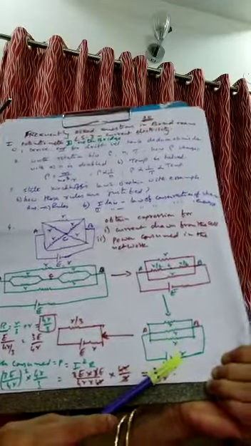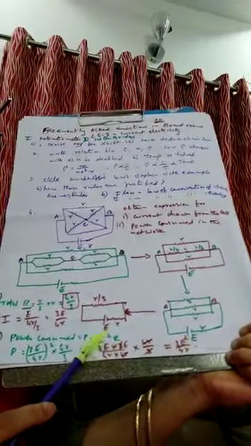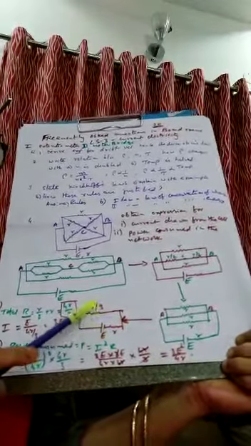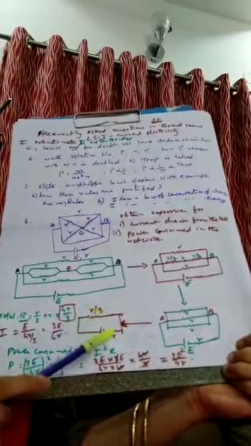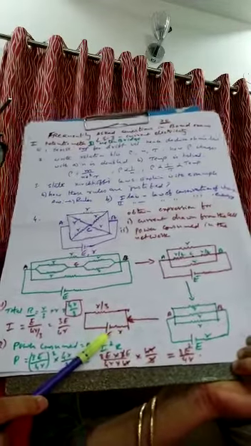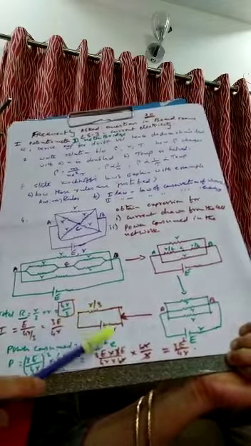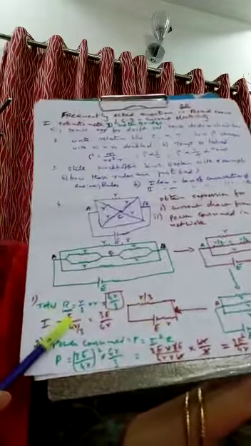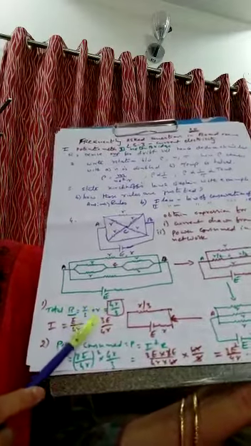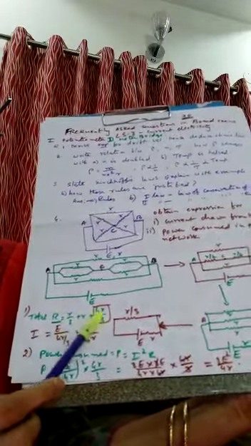And there is another resistor here, the internal resistance of the cell. Don't forget. So, the ultimate simplified circuit is this one, the last one. R by 3 and r are connected in series to a cell of EMF E. So, what is the total resistance of the network here? R by 3 plus r. The total resistance is 4r by 3.